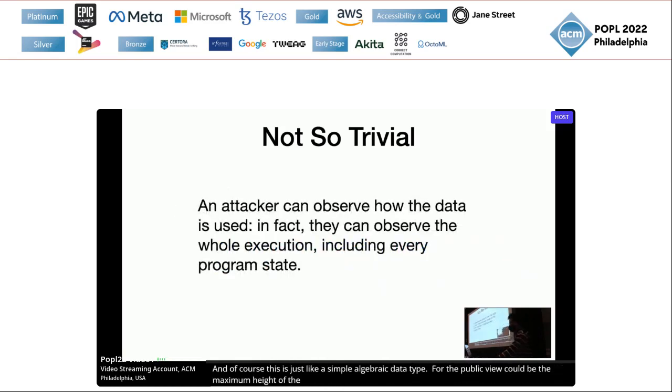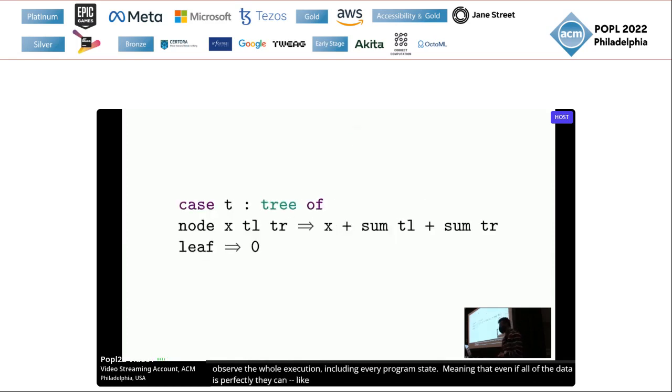On the other hand, like I said, the attacker can observe the whole execution, including every program state, meaning that even if all the data is perfectly obfuscated, they can still infer some private structural information by looking at the side channels, like timing channel or control flow channel. For example, let's say we want to sum up all the nodes of a tree and assume everything here is encrypted. But as soon as this program takes the first branch, we immediately know that this tree is a node, not a leaf.